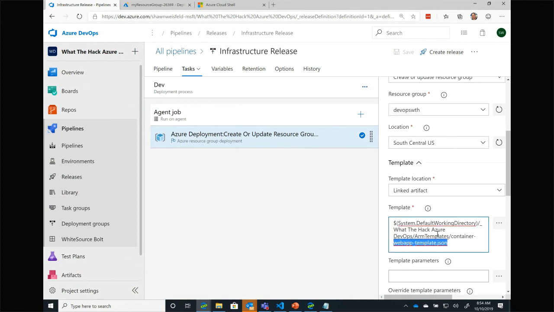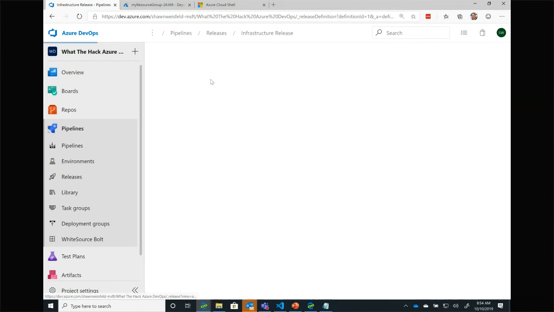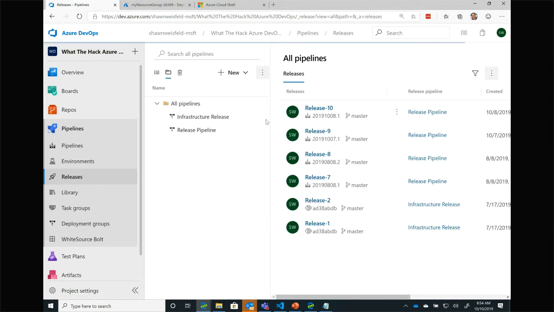So I can go pull that ARM template out of source control. In this case, it's actually part of a release artifact, and I can deploy that template right from within Azure DevOps as part of my release pipeline, with all of that great stuff that Staniff was talking about, like auditing and logging and gated checks and all of that other great stuff.